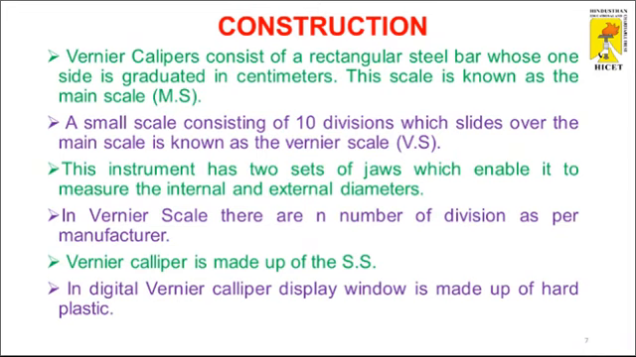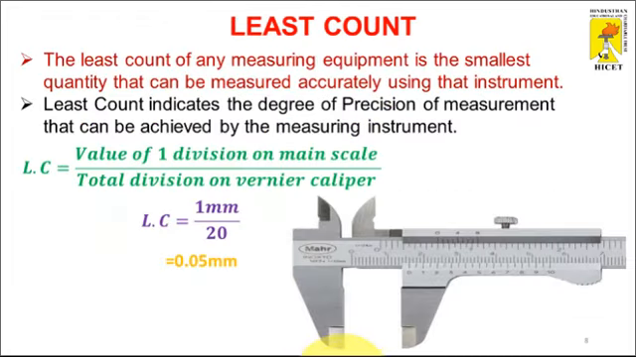The vernier scale has n number of divisions as per the manufacturer. A vernier caliper is made up of stainless steel material. A digital vernier caliper display window is made up of hard plastic material. The main important factors of every vernier caliper are the least count and error.